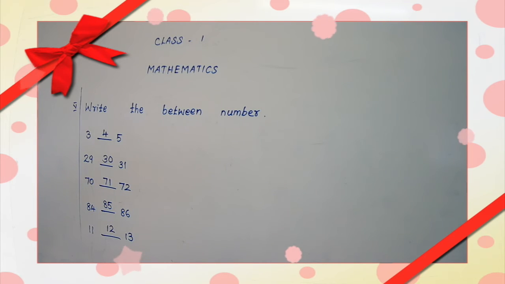You have to write today's day and date before the margin, okay? First of all, you should mention today's day and date. Then you start to write the between number, okay?